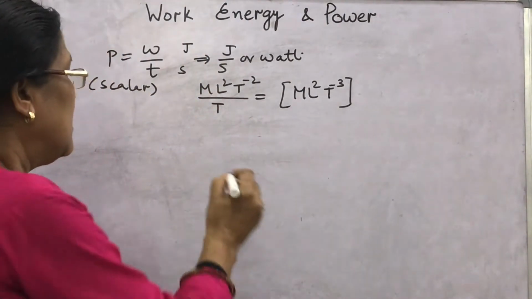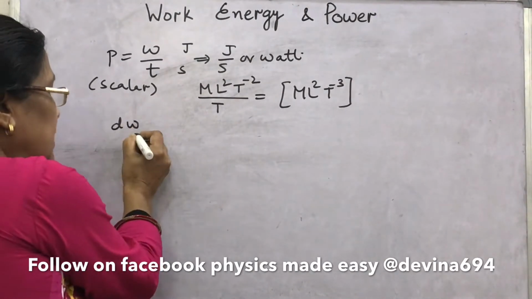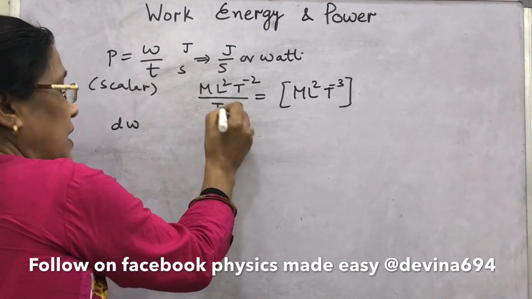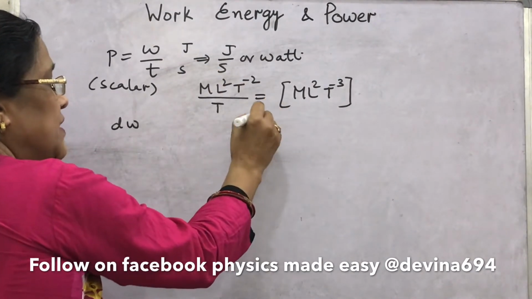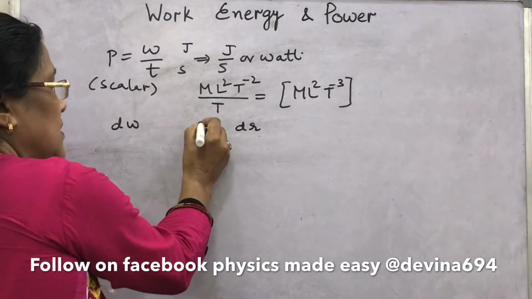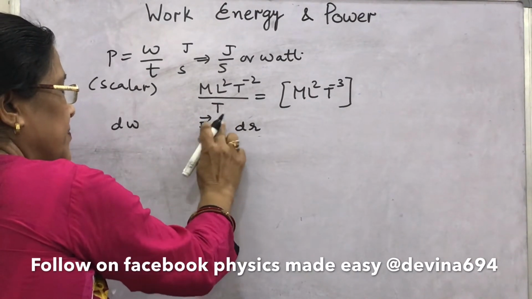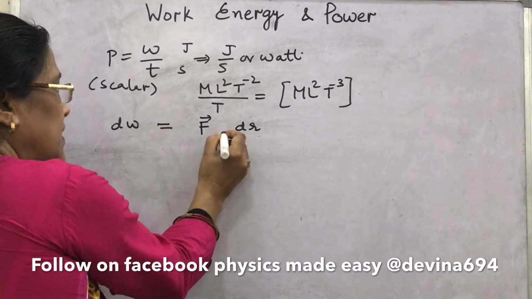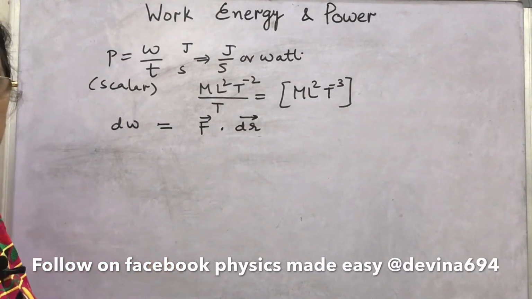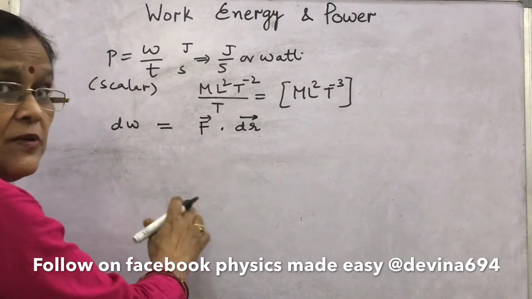You know that if a small amount of work, dW, is done by the force in displacing an object by a small amount dr, then work is the dot product of force and dr. We have read work is force into displacement, dot product.